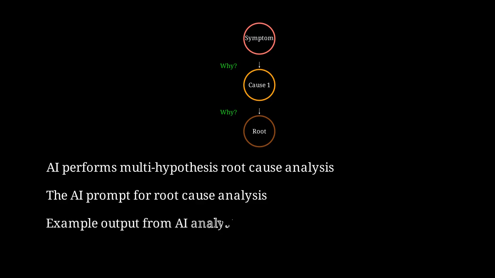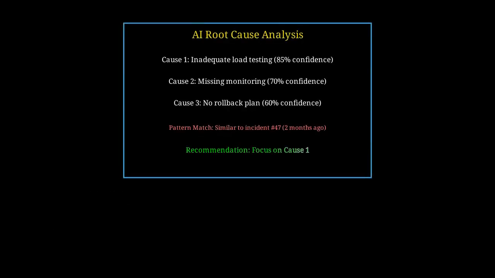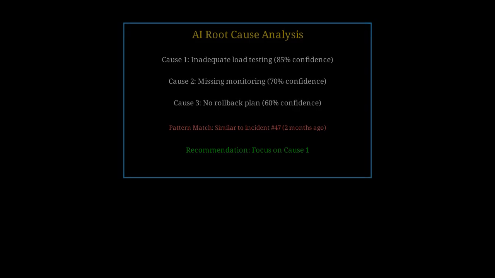For our deployment failure, the AI might identify these root causes. First, insufficient load testing of connection pool under production scale. Second, missing monitoring alerts for connection pool exhaustion. Third, no rollback plan in deployment checklist. Notice the AI provides confidence levels and identifies a pattern match with the previous incident. This is powerful. It's telling you that you've made essentially the same mistake before, just in a different context.